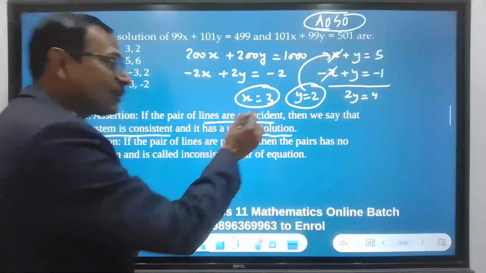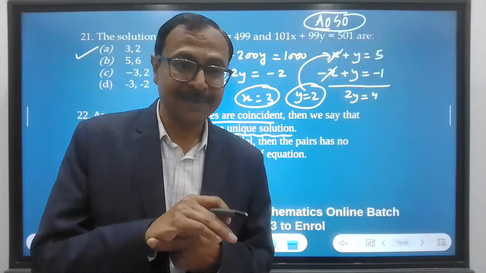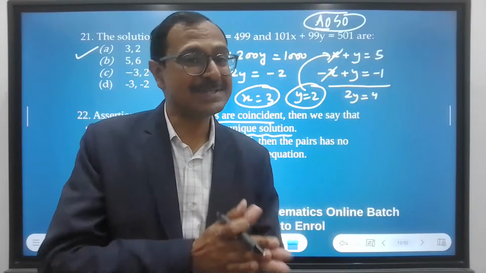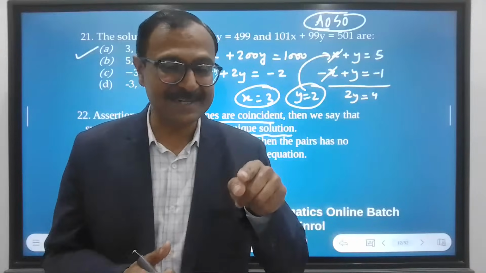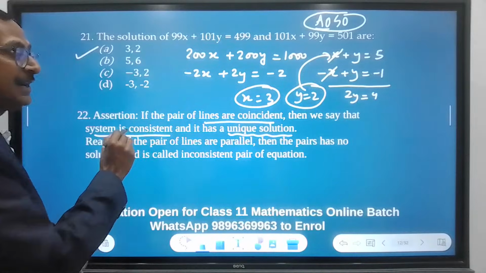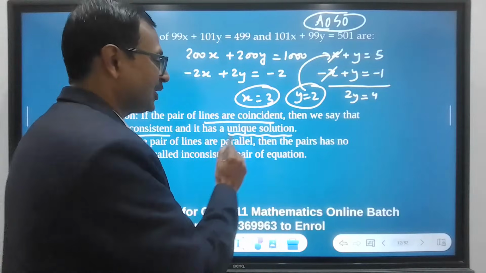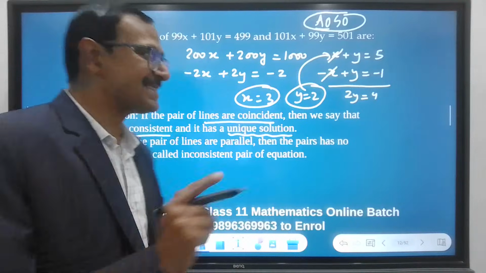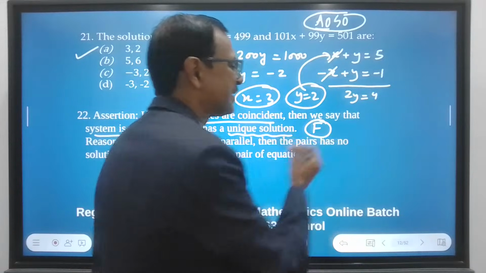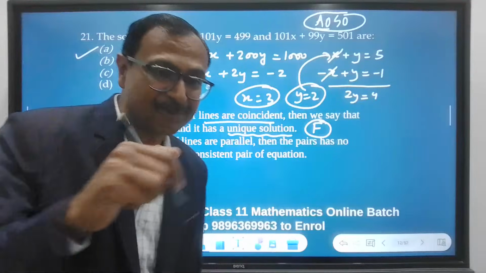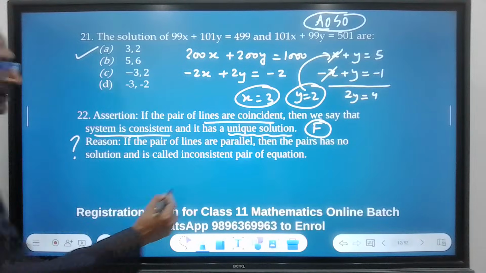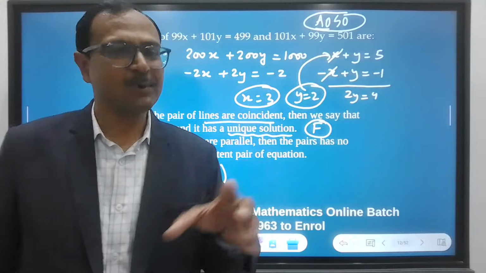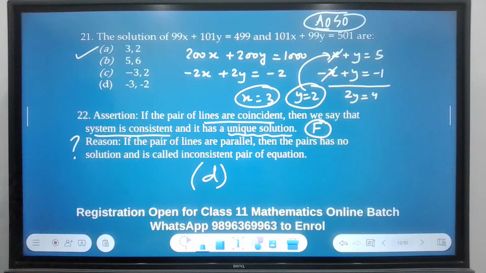So he says the lines are coincident, and coincident means overlapping lines, infinite solutions. Yes, solutions exist. And so, yes, it is consistent, but it does not have a unique solution. It has infinite solutions. And therefore, this assertion is false. And false means you don't even have to check what is the reason. Forget it. Answer D, because there is only one option in which the assertion is false. Right? So the answer is D.